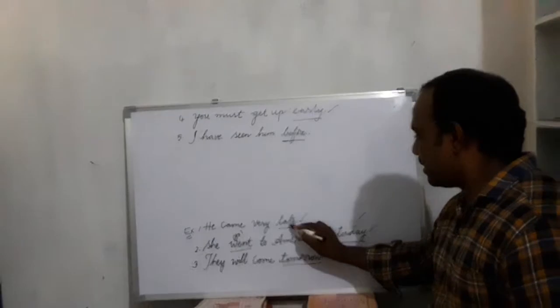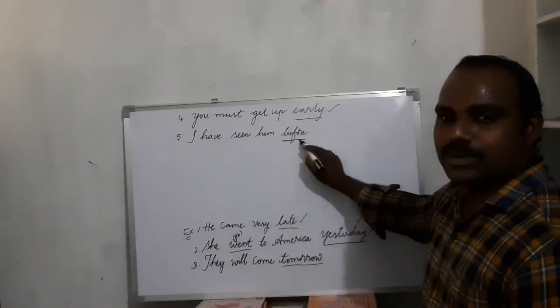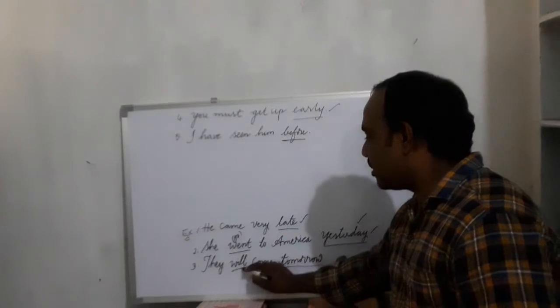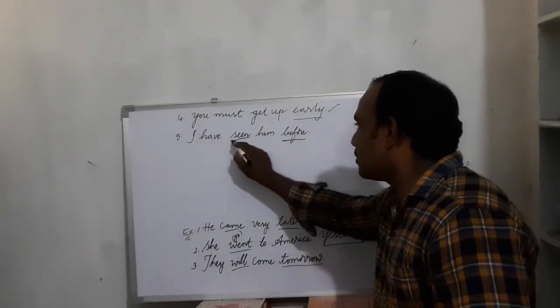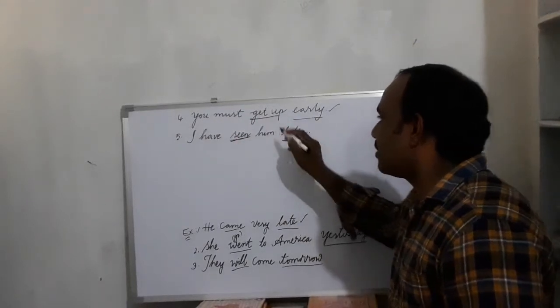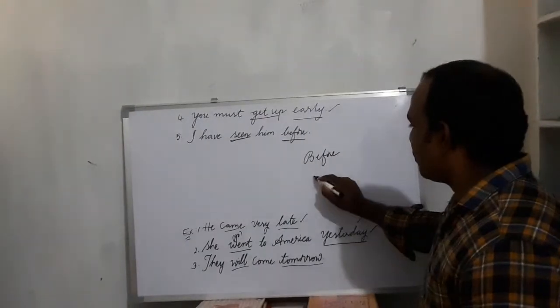I mean, here in the first sentence late, in the second sentence yesterday, here tomorrow, here early, here before. These five underlined words talk about the time of an action. They describe the verb form in each and every sentence. Right?